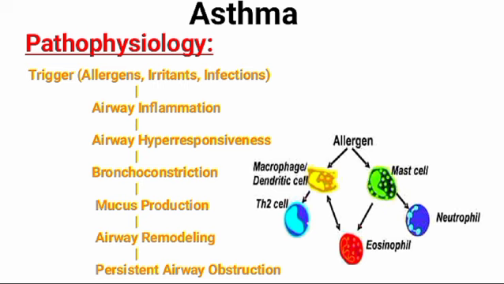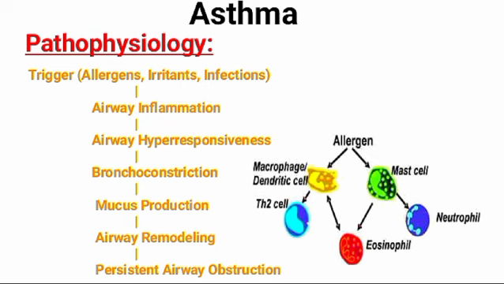Now let's talk about the pathophysiology of asthma. Asthma involves a complex interplay of various factors and it begins with exposure to triggers such as allergens, irritants, or respiratory infections, which initiate an inflammatory response in the airways. This inflammation leads to swelling of the airways lining and increased mucus production, while also attracting inflammatory cells like eosinophils and mast cells. Subsequently, the airways become hyper responsive to various stimuli, causing them to constrict more easily, leading to bronchoconstriction and further airflow obstruction.